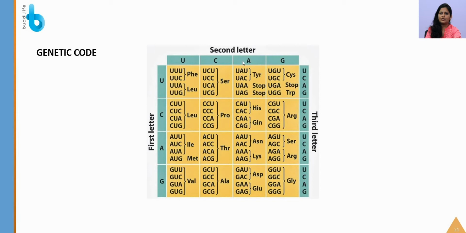So for example, U and this U will give you one code. U and C is giving you another code. UUA is giving you the third code, and UUG is giving you the fourth code. Similarly, 64 codons are being formed here, and you can see that, which are coding for 20 different amino acids.